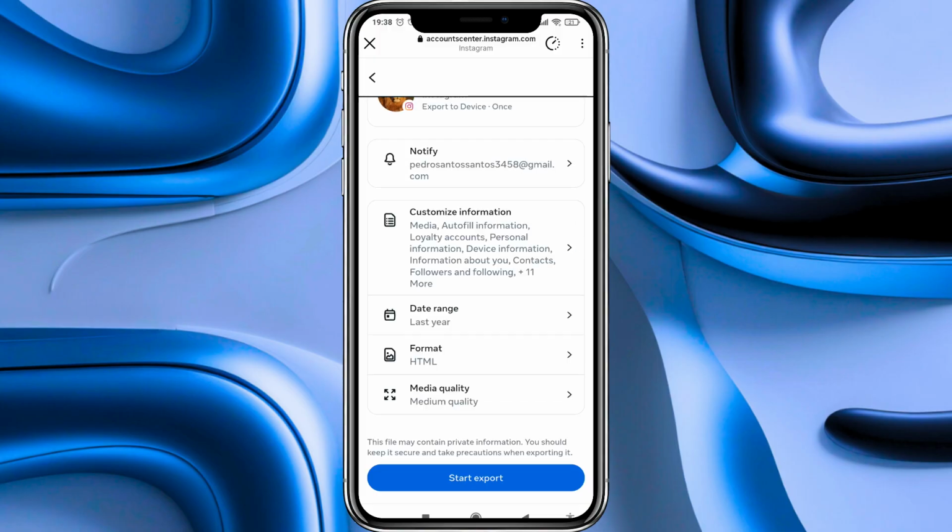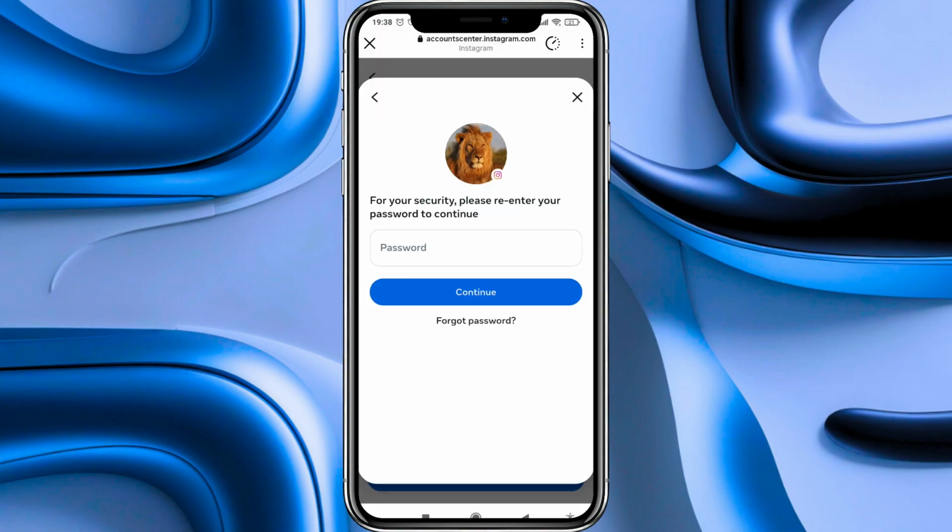After that, we press on the start export button. Here we have to enter a password to confirm it. We press on continue, and in 20 minutes we will have all the posts downloaded.